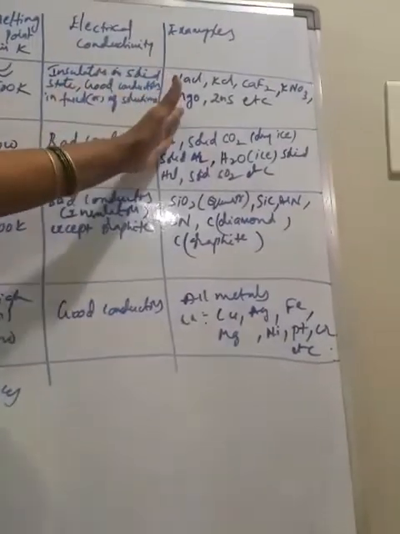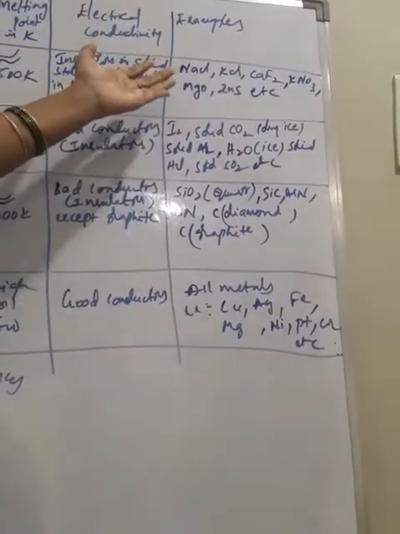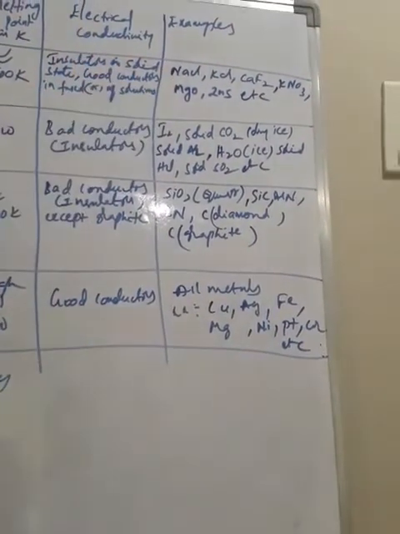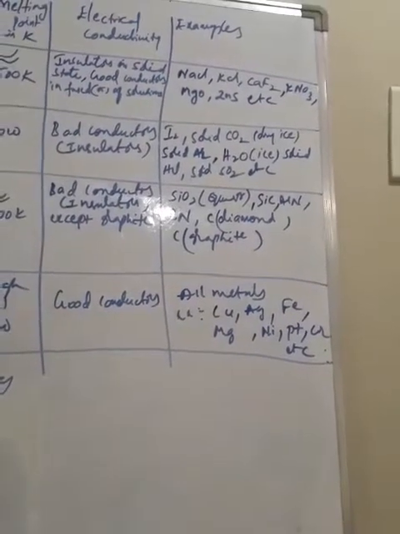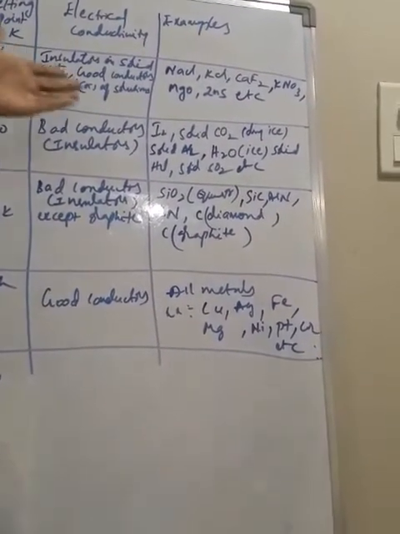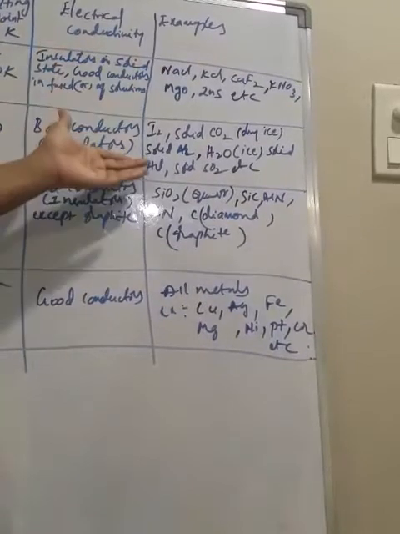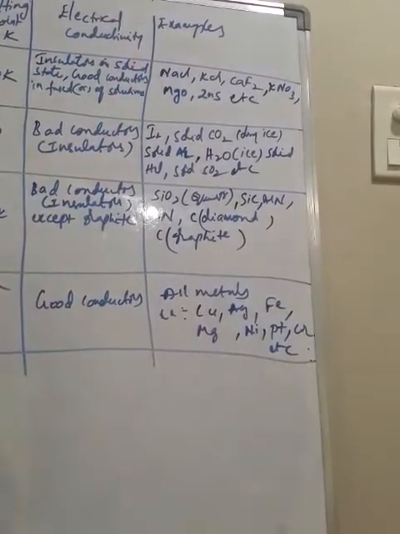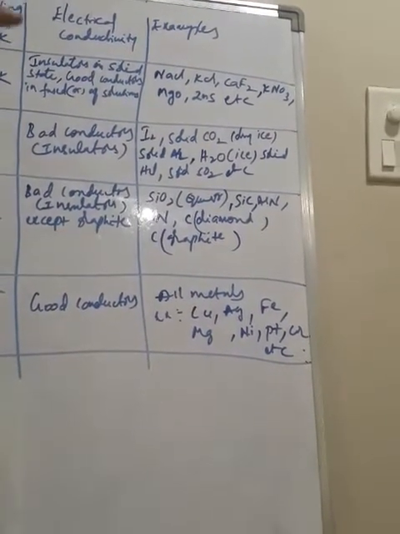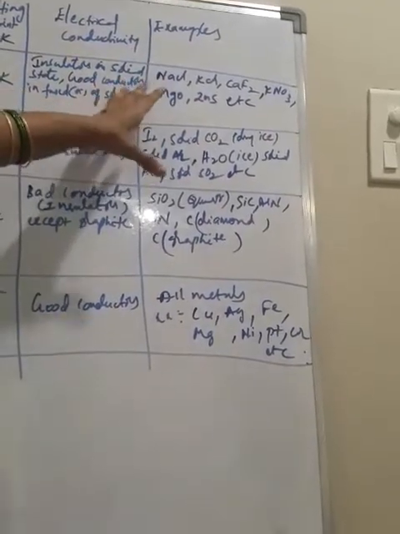Then coming to some examples. Ionic solid, all of you know about sodium chloride. Sodium chloride is an ionic compound. Okay. So NaCl, KCl, CaF2, magnesium oxide, zinc sulfide. All these are some examples of ionic solids.